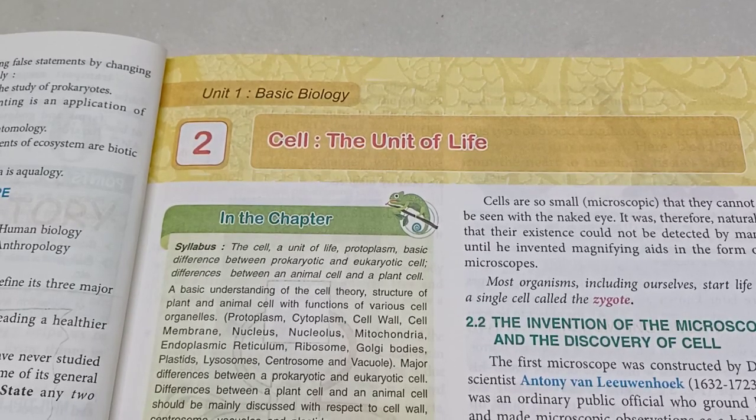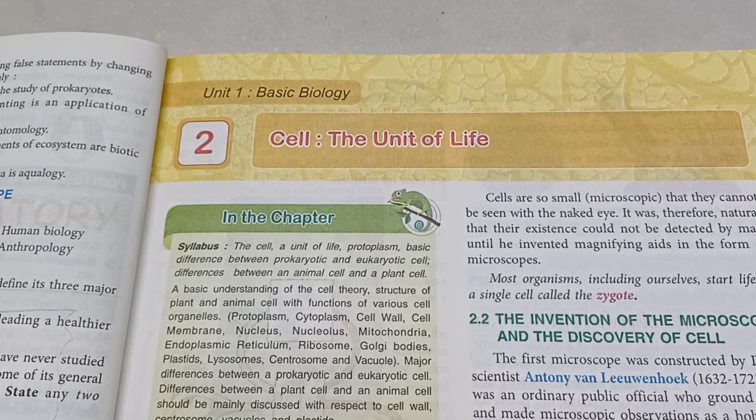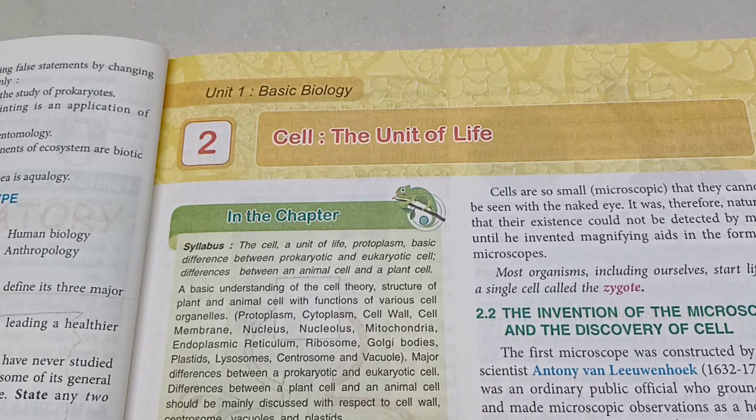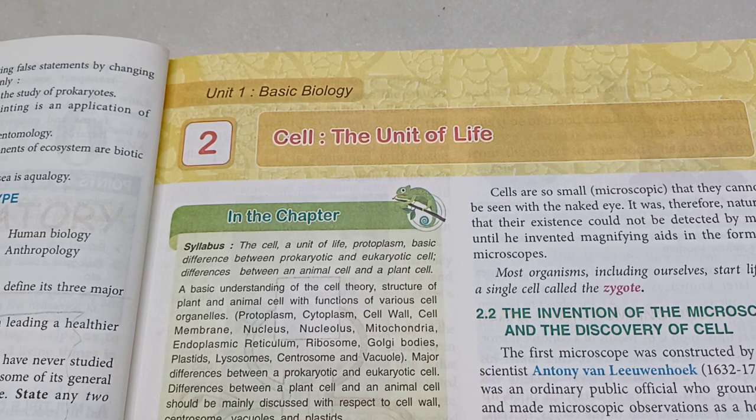9th ICSE Bio Chapter 2, the cell, the unit of life. All life on Earth is made up of cells, be it the microbes like amoeba, bacteria, paramecium, to the multicellular organisms like the whale, humans, etc. Viruses are not living things, they are not made up of cells. They are on the boundary of living and non living.